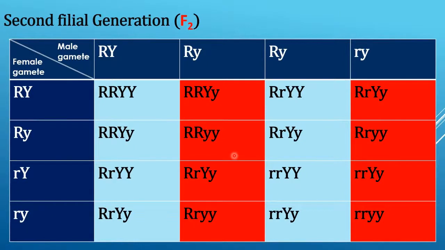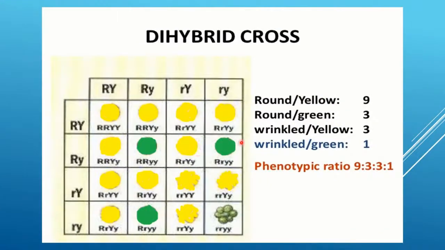So this was the Punnett square diagram. Gametes are arranged, that is the male gametes and female gametes. And after crossing, we get 16 combinations here, 16 seeds. So the ratio is here: round yellow, if you see here, 1, 2, 3, 4, 5, 6, 7, 8, 9.